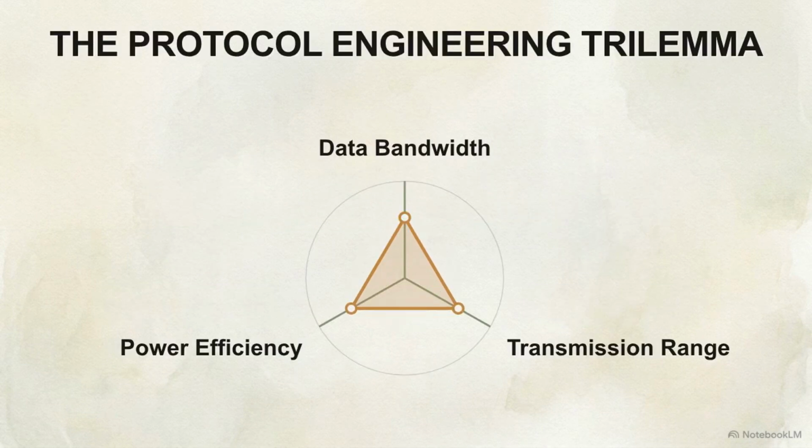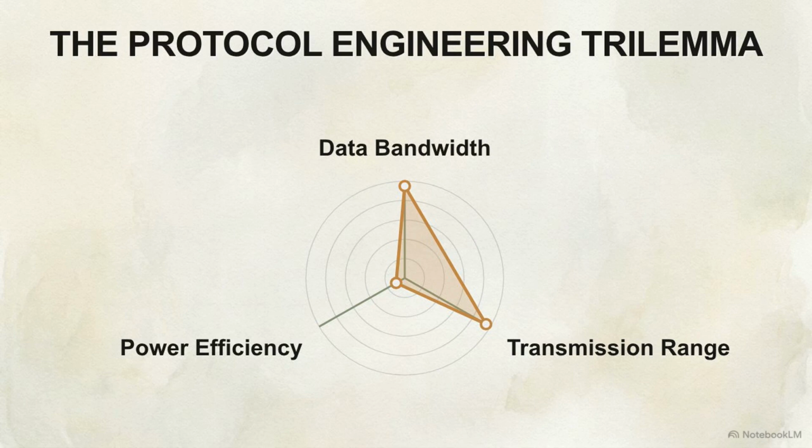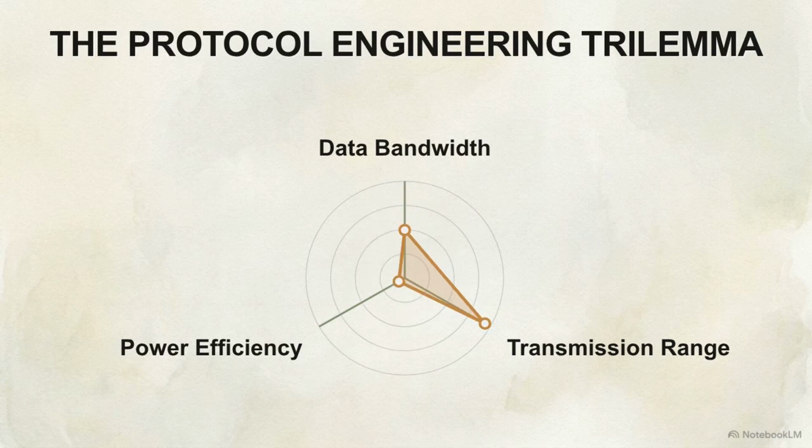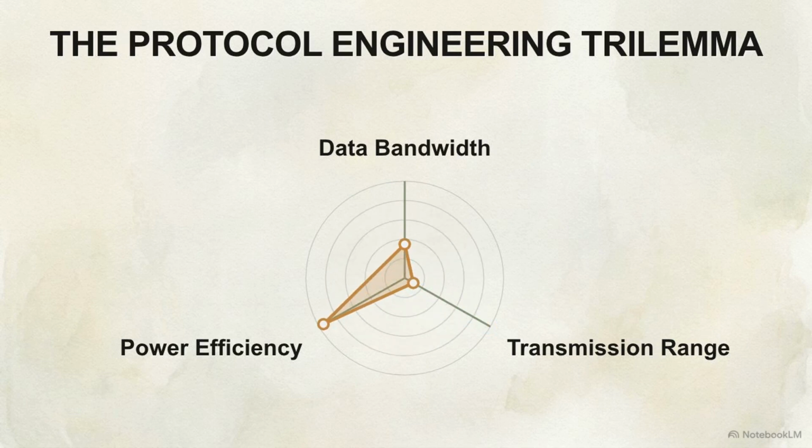Every communication layer is bound by a central engineering trilemma. This chart illustrates the three competing constraints: data bandwidth, transmission range, and power consumption. Manipulating one axis inherently compromises another. Pushing massive data over long distances drains your battery. The laws of physics dictate no single protocol optimizes all three simultaneously. Pushing range drops capacity. Prioritizing ultra-low power restricts signal distance.